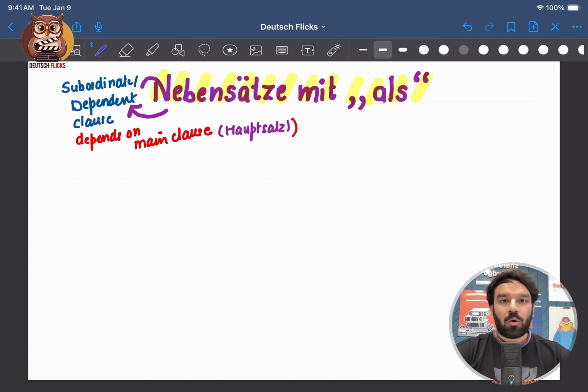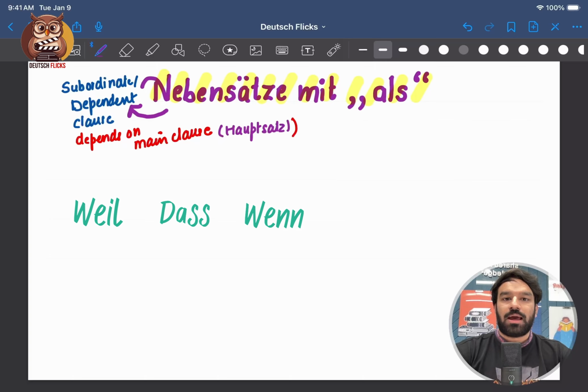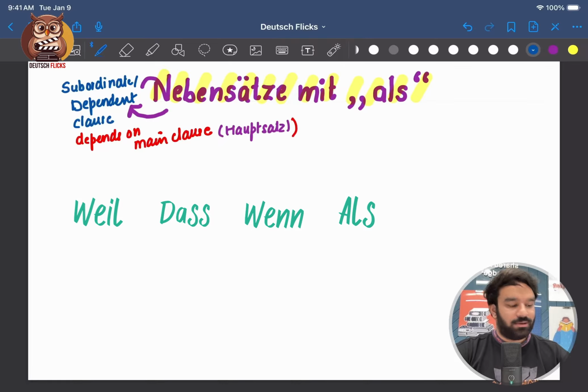Let's quickly recall all the connectors which we already know, which form Nebensätze, which means subordinate or dependent clause. So they depend on the main clause. Firstly, we started off with weil, which means because. Then we discussed dass, which means that. And our third connector was wenn, which means when or if. And now we are discussing als, which is very similar to wenn. It means when.